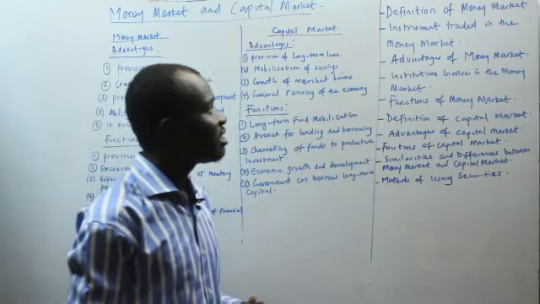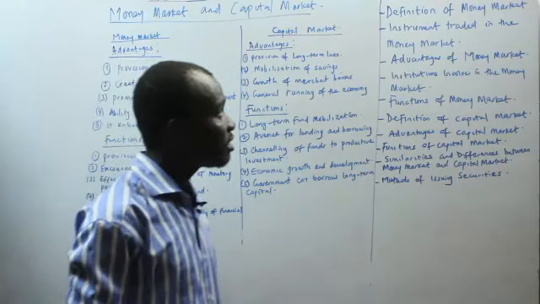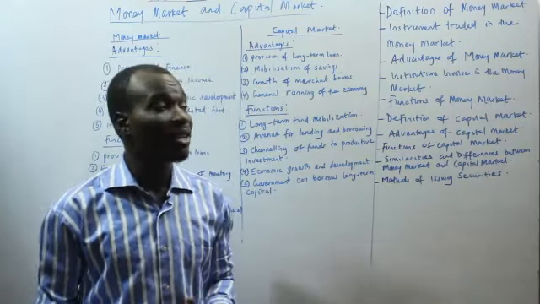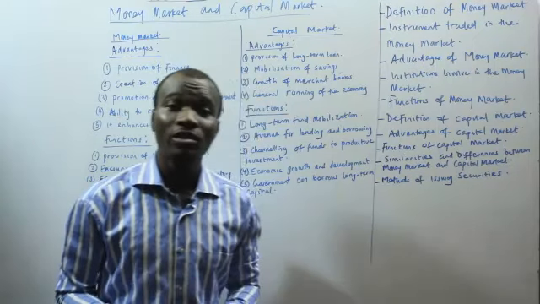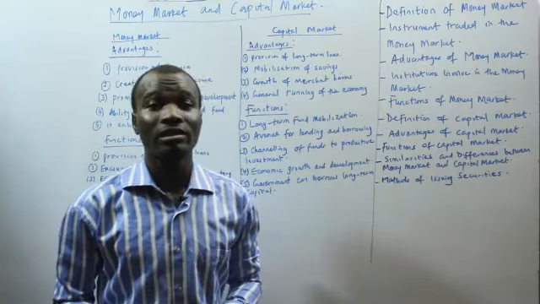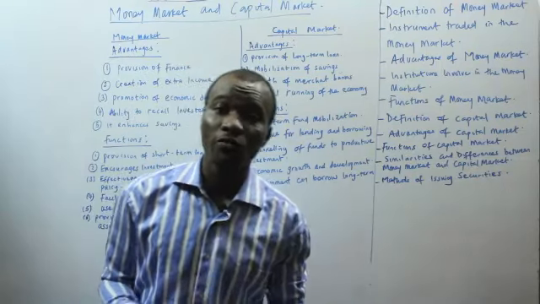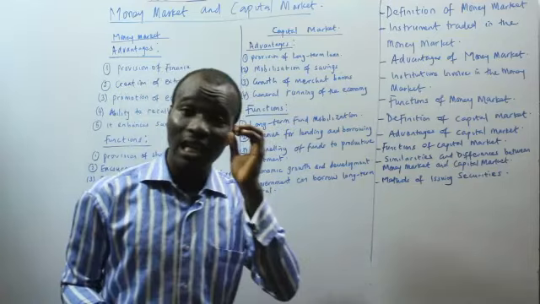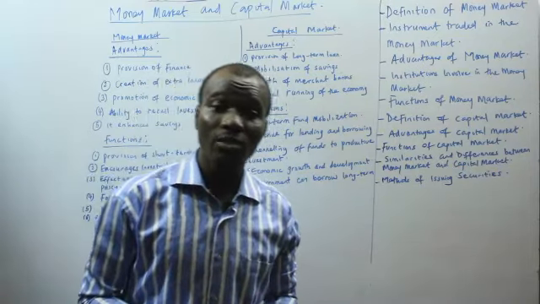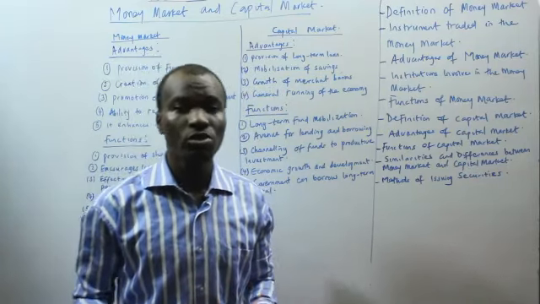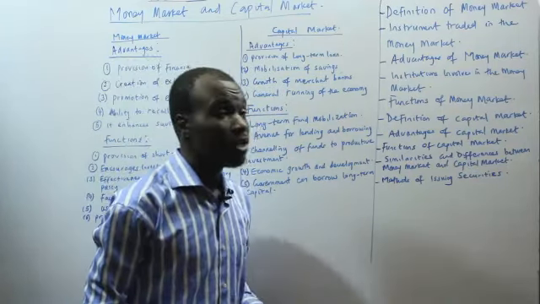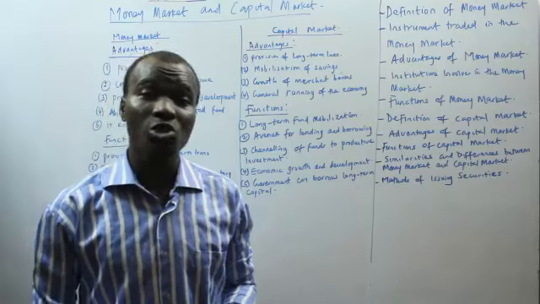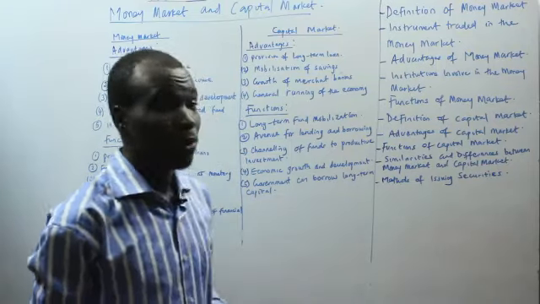So the first thing we have here is the definition of the money market. Generally, the money market is the market for short-term loans. It serves as an intermediary for those that are in need of funds and those that have a surplus of funds, those that want to lend funds to borrowers. It is an avenue in which short-term loans can be lent and borrowed. It is the market where those that are in need of short-term loans meet those that are ready to give out their surplus to those that need it.